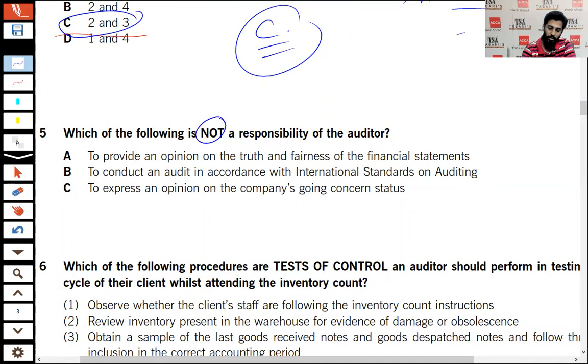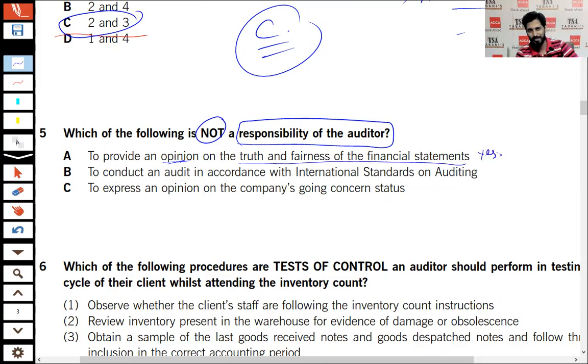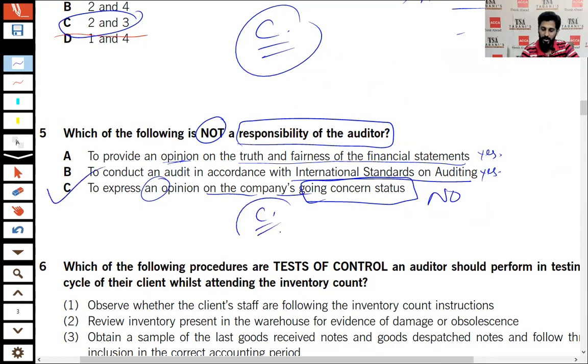Which of the following is not the responsibility of the auditor? Option A, to provide an opinion on the truth and fairness of the financial statements. It is the responsibility. Option B, to conduct an audit in accordance with ISA, International Standards on Auditing. Yes. Option C, to express an opinion on the company's going concern status. The answer is no. That means option C. Why? Because the auditor is not there to express the opinion on the going concern. The auditor is there to express the opinion on the final financial statements.